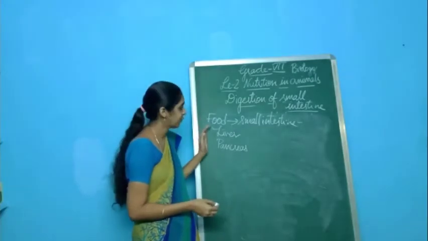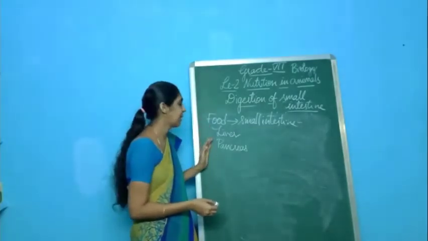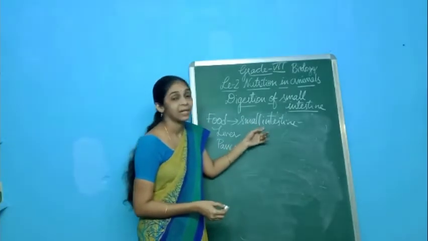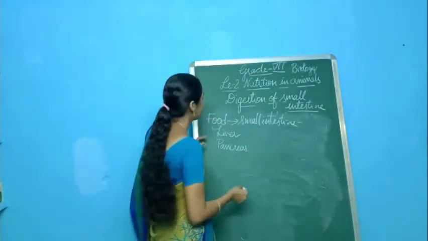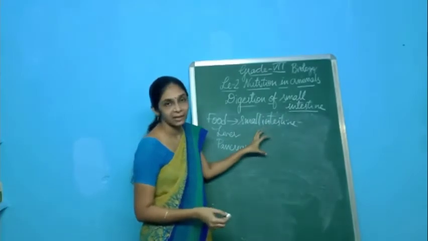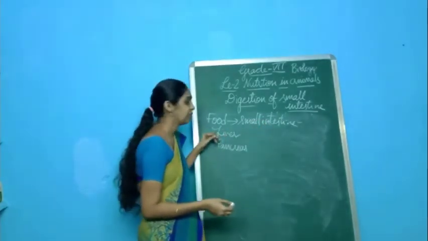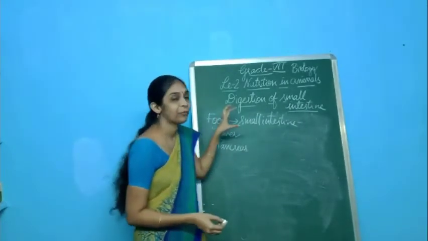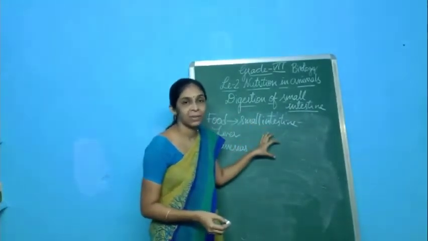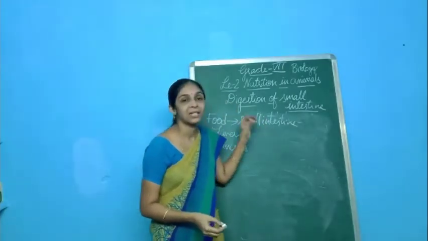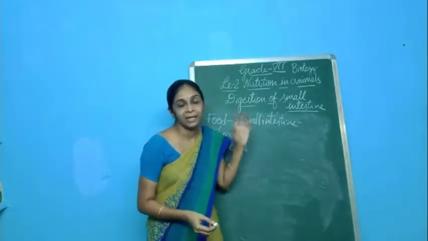Other than the digestive juices which are secreted by the liver and pancreas, the small intestine cells also secrete some digestive juices. So with the action of all these digestive juices secreted by the cells of the small intestine, liver and pancreas, the food that enters into the small intestine may be digested completely. So in the small intestine, the complete digestion of food takes place.